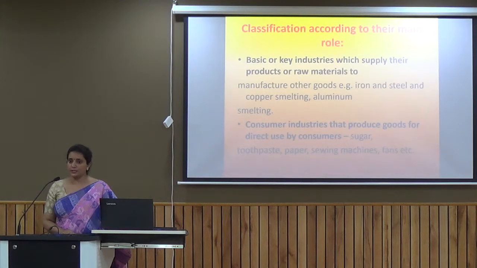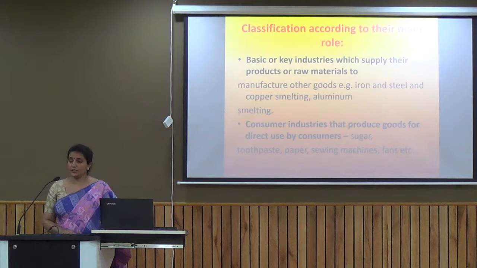Another attribute is on the basis of role. On the basis of role, again we have two categories of industry. One which we call basic or key industry. Another which we call consumer goods industry. Basic and key industries are industries which are primary in nature. They produce the machines and equipment for the other industries to work. So if we do not have enough basic and key industries, we won't be able to develop the other industries. That's the reason we call it basic and key industry.